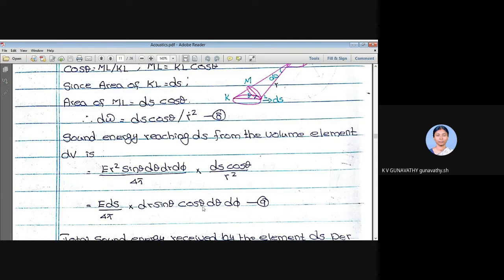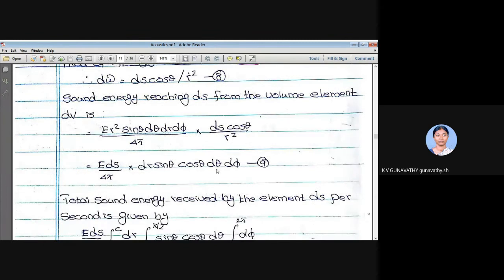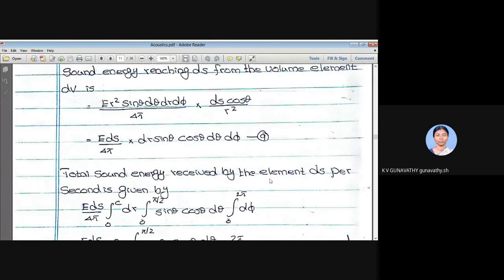Now, I need to add all such dV's in the volume of the hall so that I can find the amount of energy that is given out by the whole volume of the hall onto this small surface element dS, right? So I need to integrate this equation number 9. So the total energy received by the element dS per second is given by, in 1 second, the amount of energy received by dS from the whole of the volume of the hall, right?